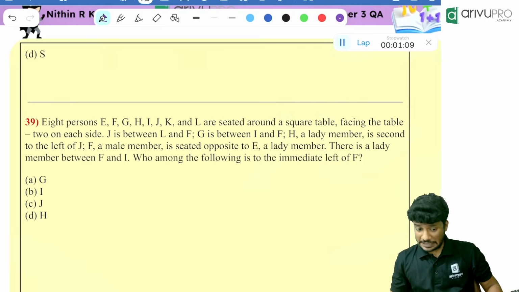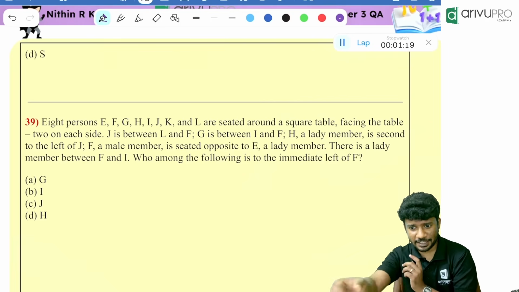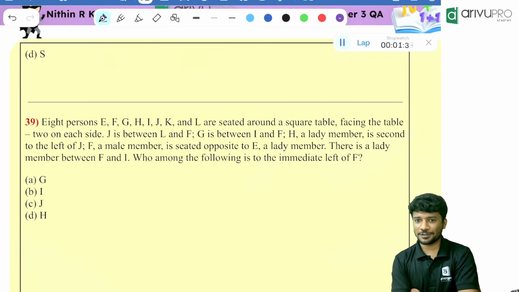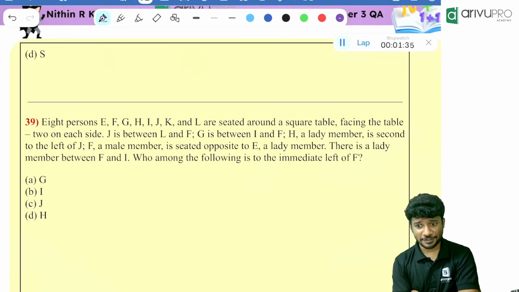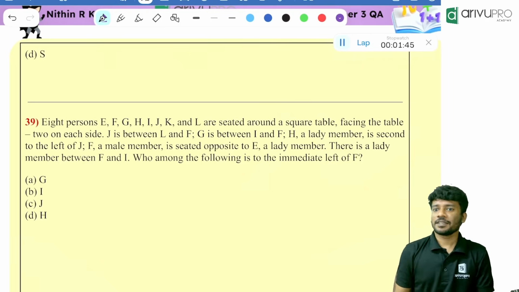Option C. Let's see whether it's the answer or not. We will check. You yourself cross verify whether it's correct or not. Read each line and check your picture. Is the gender information required? They gave male and female, but in the question it is not required. They are not mentioning anywhere that they are sitting alternately. So it is not important for us. Option C, correct.